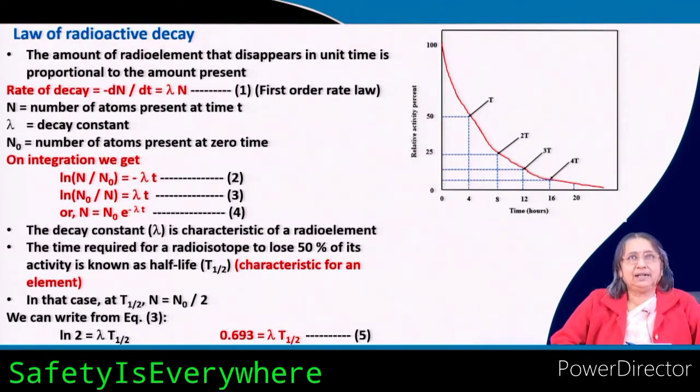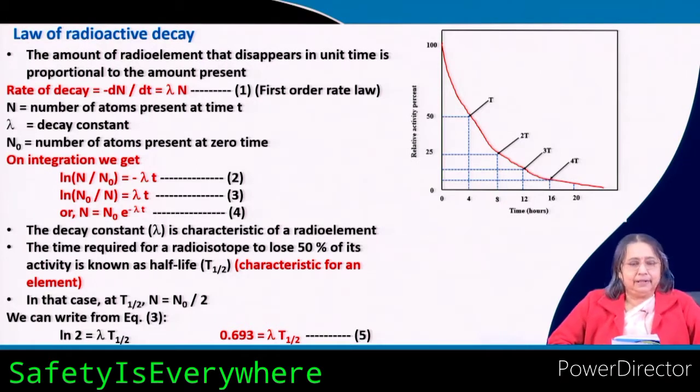Now, the law of radioactive decay: the amount of radio element that disappears in unit time is proportional to the amount present. So, you see the similarity with the first order reaction.